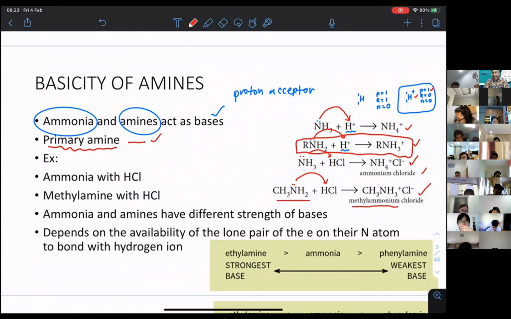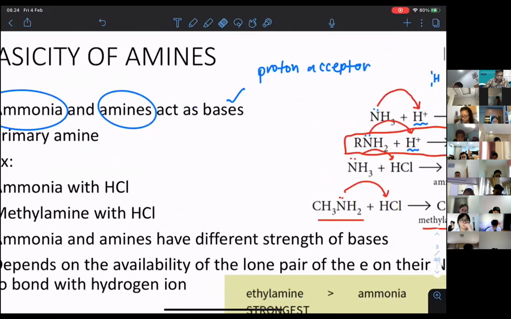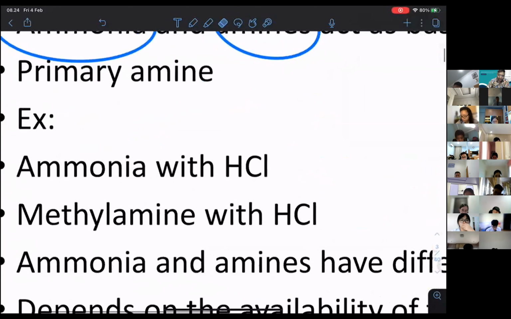But basically, if it is a primary amine, it can react with the H plus. Or maybe I just want you to write the equation for primary amine. So let's actually see a primary amine.